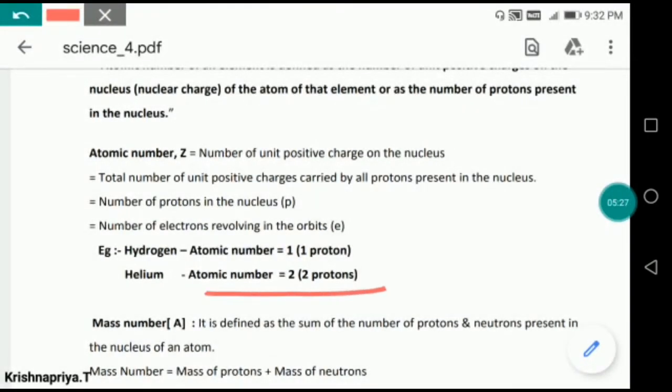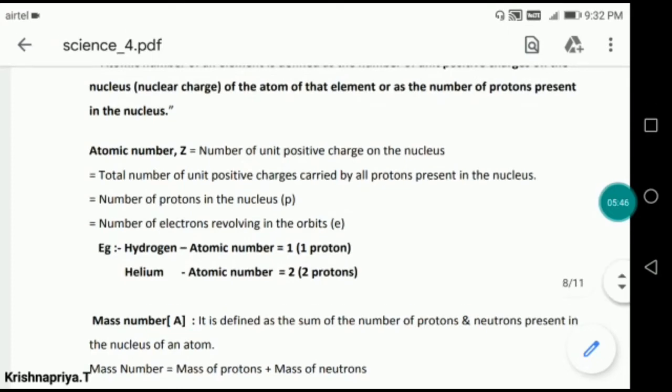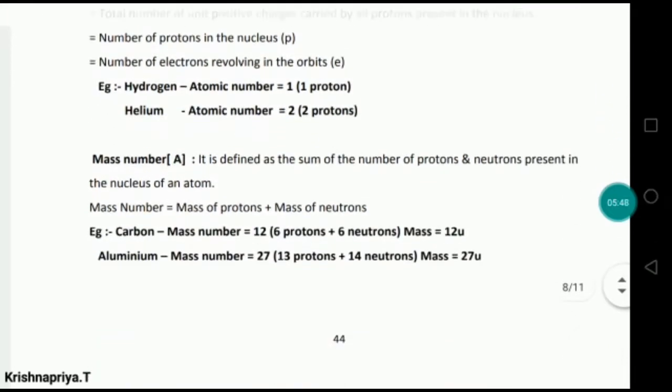And we know that the number of protons is always equal to the number of electrons, so we can tell that in hydrogen 1 electron is also there, and in helium 2 electrons are there, because the number of electrons is always equal to the number of protons. But we are not going to define the atomic number with the help of electrons. Why? Just think about that.